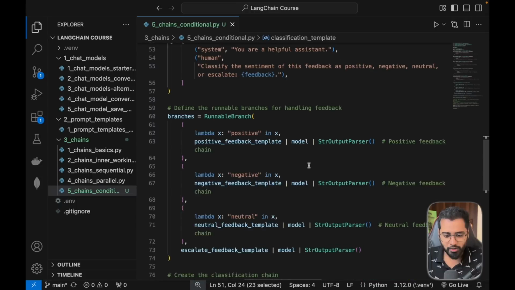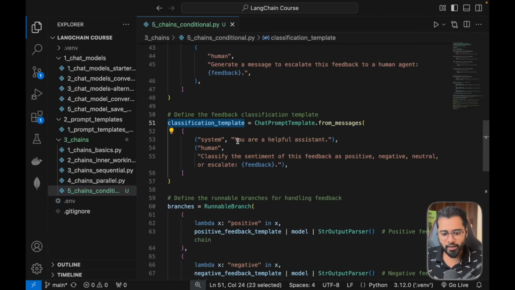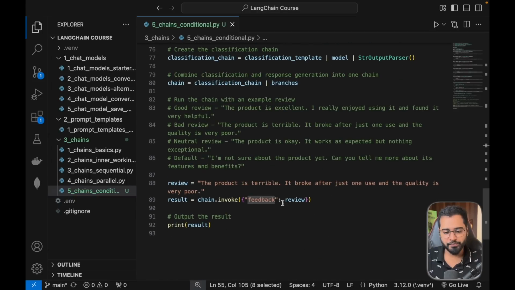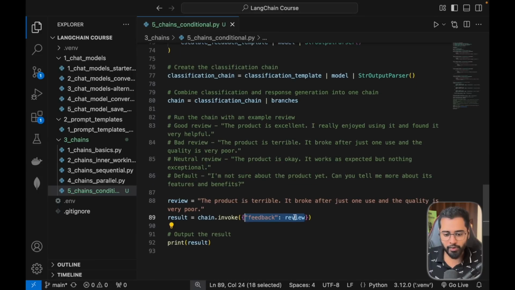So let's look at the prompt now. We're just saying you are a helpful assistant, and we're saying classify the sentiment of the feedback as positive, negative, neutral, or escalate, right? And we are providing the feedback here as well. Okay, so if you scroll down, you can see that we are providing the feedback inside the object.